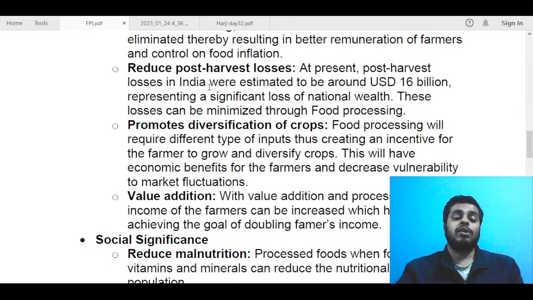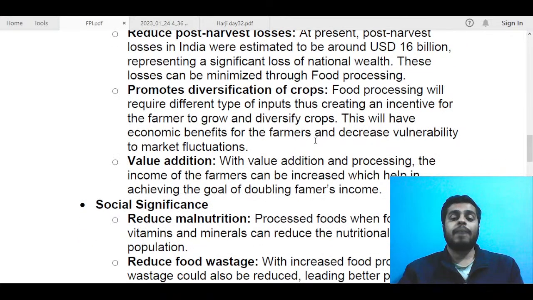Next, you can also talk about diversification of crops. Here you can talk about the wheat-paddy combined system. If the food processing industry is well developed, farmers will be able to diversify their crops and sell them to these industries, and then they can export or sell in the domestic market after processing those different cereals other than rice and wheat. So you can talk about this.